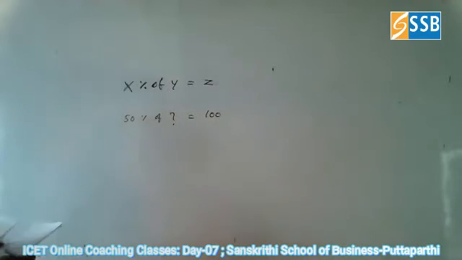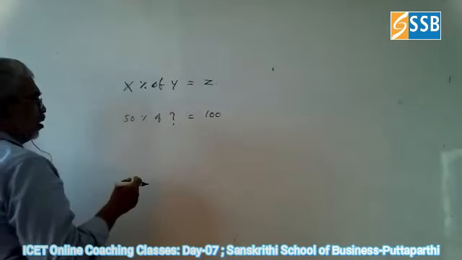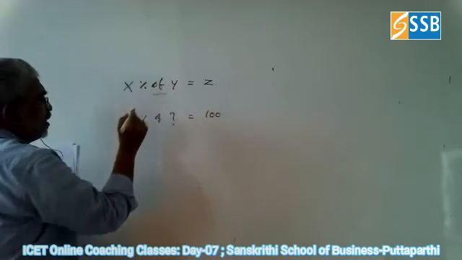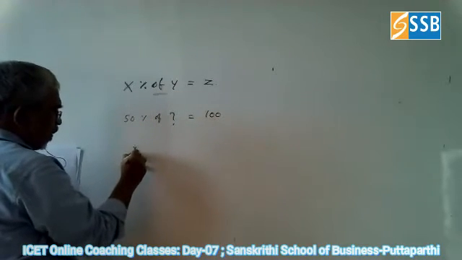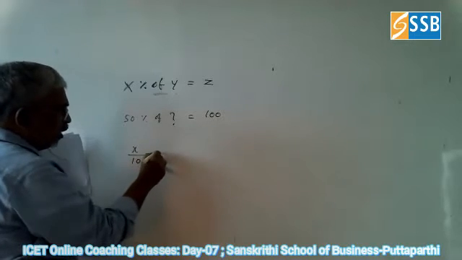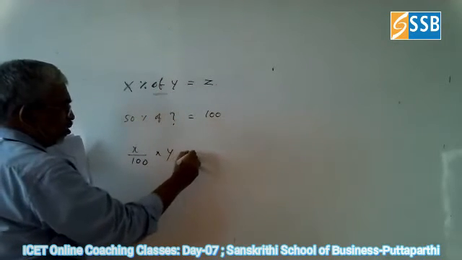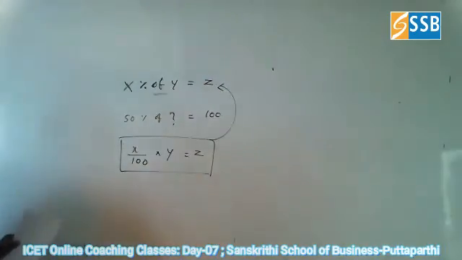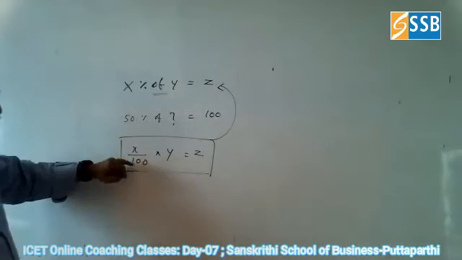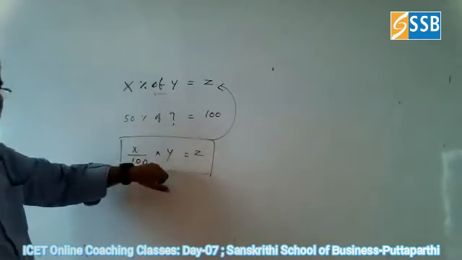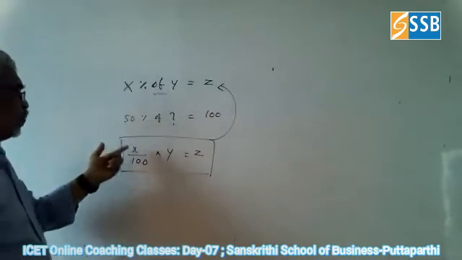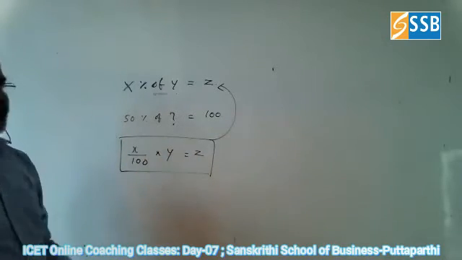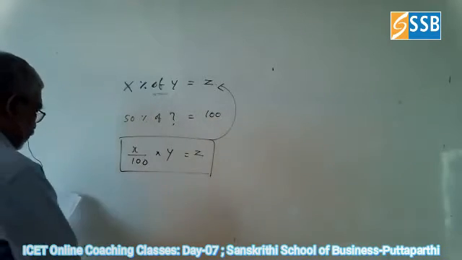Next, I told you what the meaning of this 'of' is. X percentage of Y means X by 100 into Y is equal to Z. This is the format for this one. So X percentage of Y, you can write X by 100, and 'of' means into Y, is equal to Z. Now you can put 50% means 50 by 100 into Y is equal to 100. So you can multiply this and divide by 50. What is the answer?